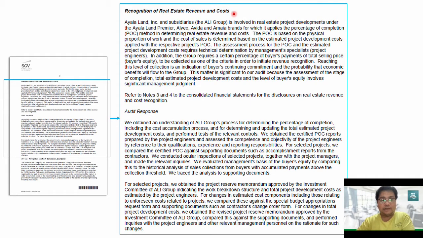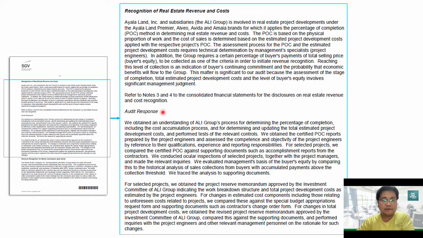In this part, SGV explained why revenue recognition has been considered a significant matter to be included here in the key audit matter paragraph of the auditor's report of SGV.